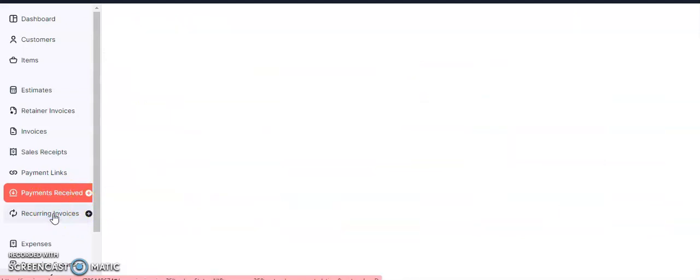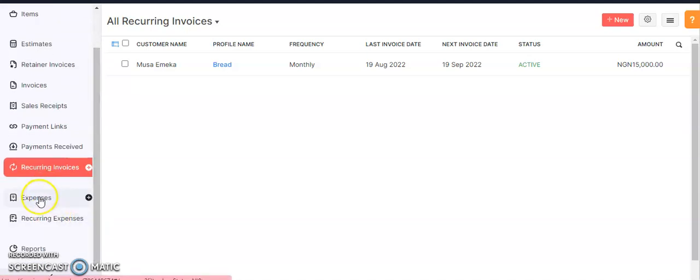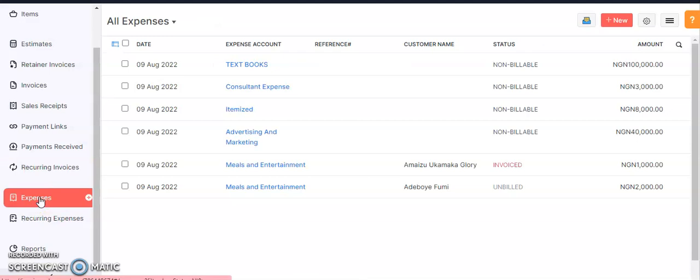Okay, here is if your school fees are the same every day, is the same. What will you do? Here is where you bill it so that you don't need to be billing every time. Okay, all right.